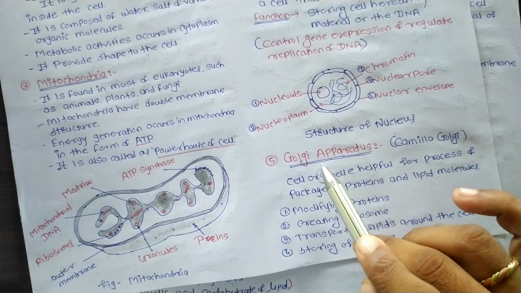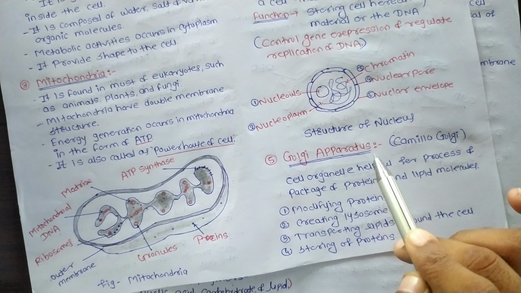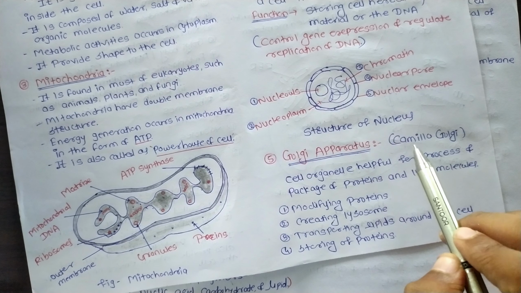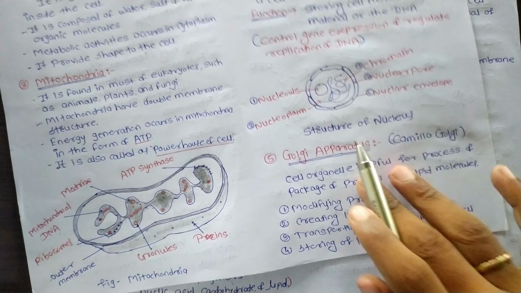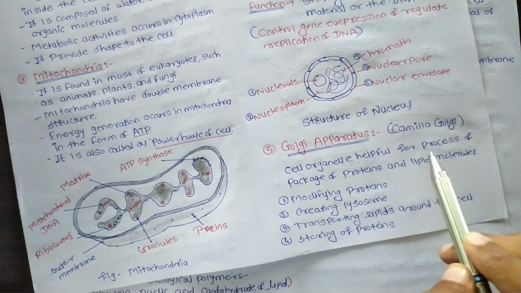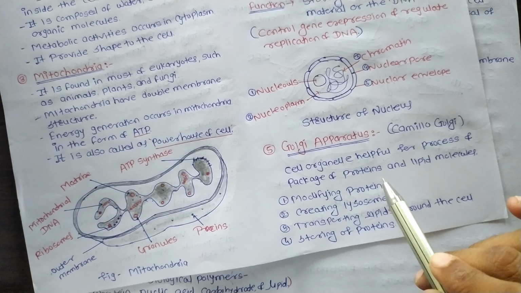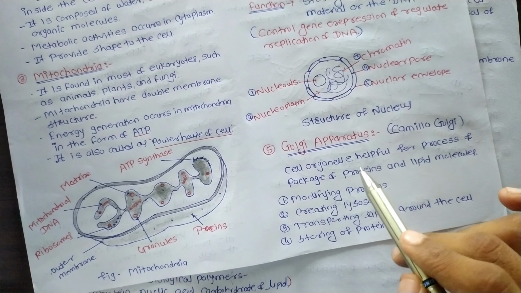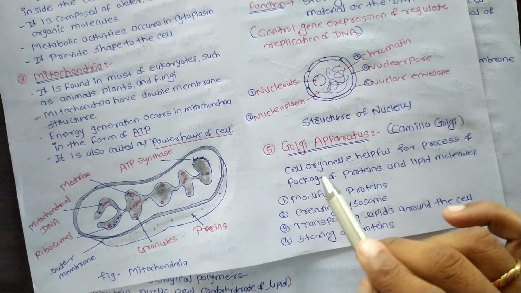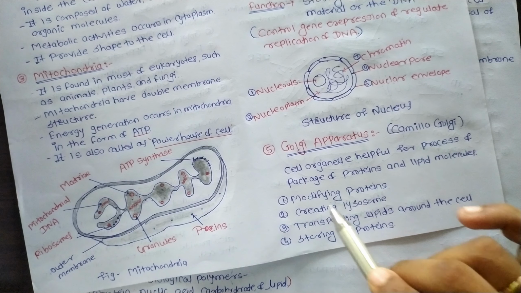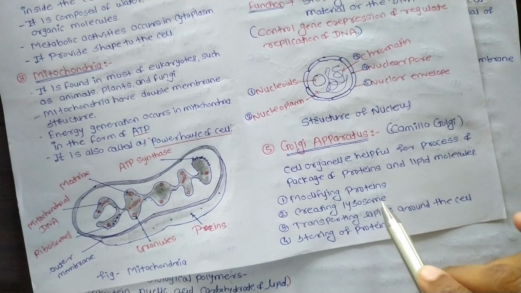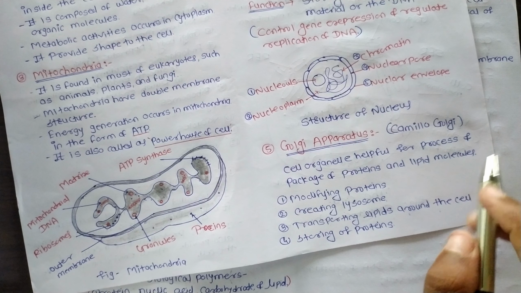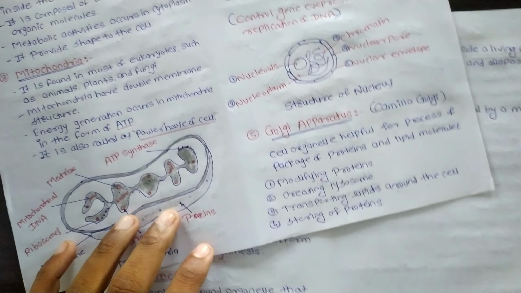After that, we shall see detail about Golgi apparatus, which is also known as Golgi complex, which was discovered by Camillo Golgi. This cell organelle is helpful for the processing and packaging of proteins and lipid molecules within the cell, that is known as the Golgi apparatus. The most important functions of Golgi apparatus within the cell are modifying proteins, creating lysosomes, transporting lipids around the cell, and storing of protein. These are the overall details about Golgi apparatus.